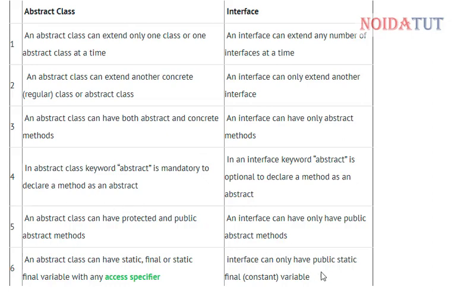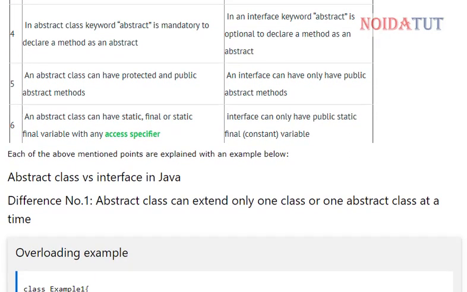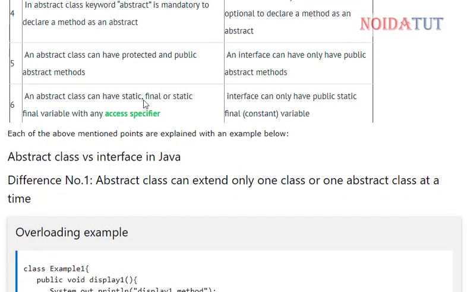In abstract class, the keyword abstract is mandatory to declare a method as abstract.